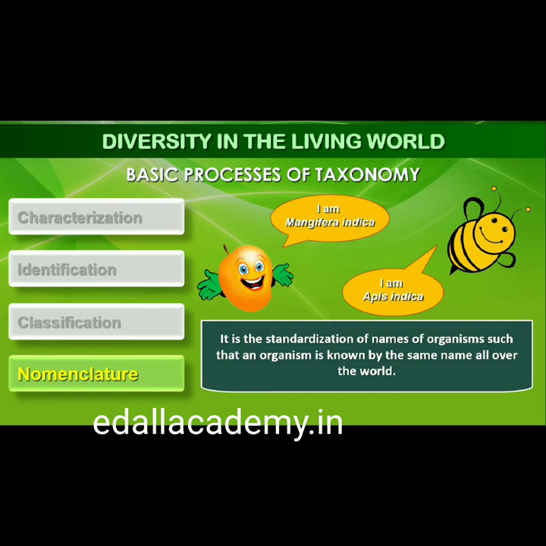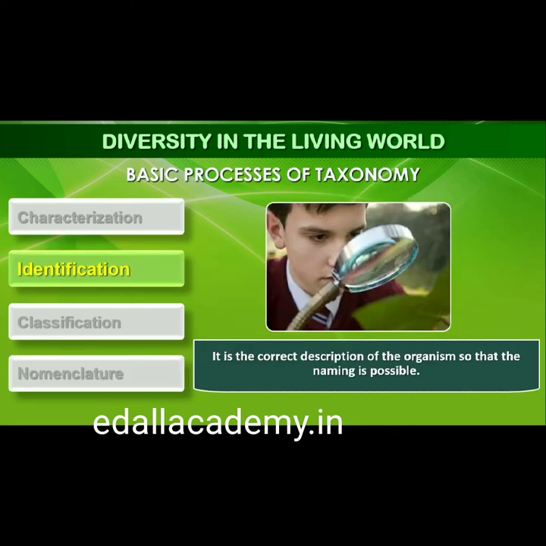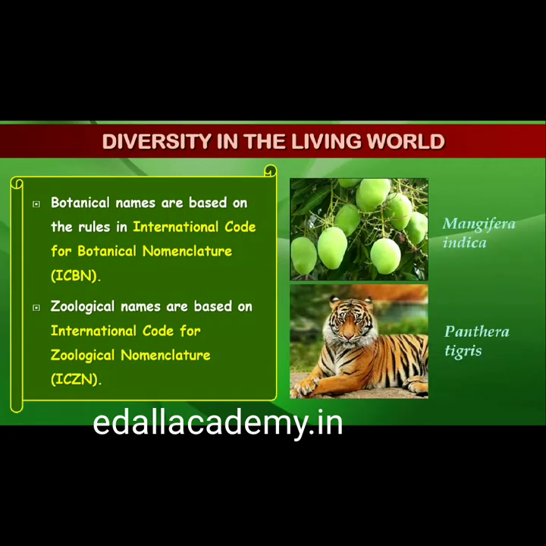Obviously, nomenclature or naming is only possible when the organism is described correctly and we know to what organism the name is attached to. This is identification. In order to facilitate the study, a number of scientists have established procedures to assign a scientific name to each known organism. This is acceptable to biologists all over the world. For plants, scientific names are based on agreed principles and criteria, which are provided in International Code for Botanical Nomenclature, ICBN. You may ask, how are animals named? Animal taxonomists have evolved International Code of Zoological Nomenclature, ICZN.